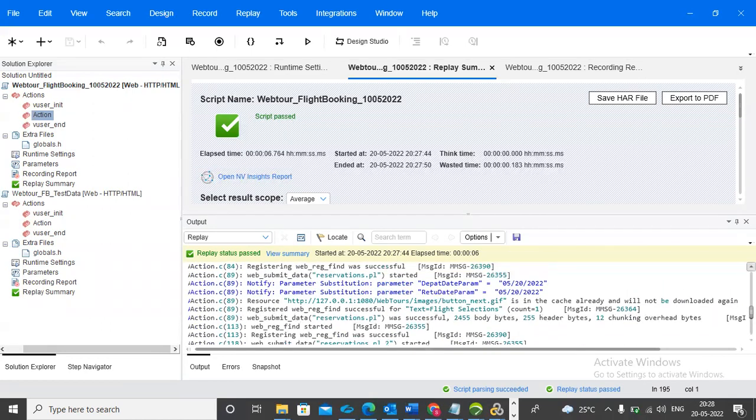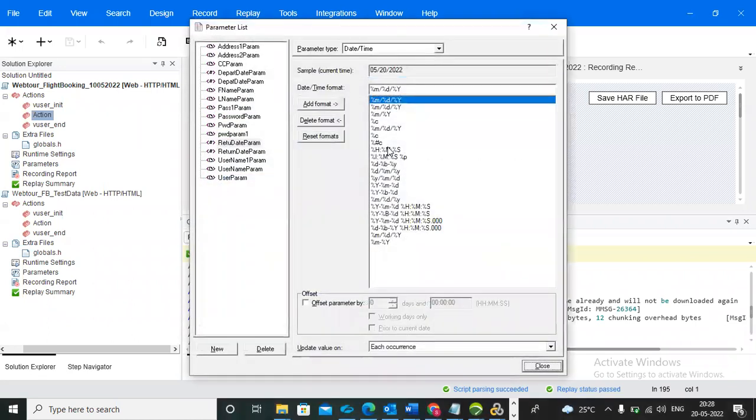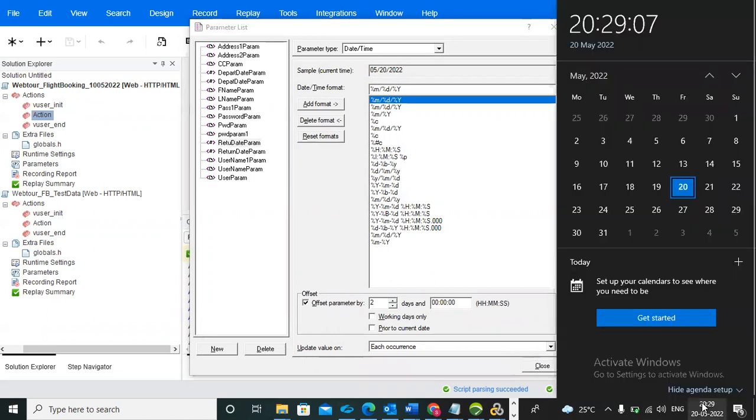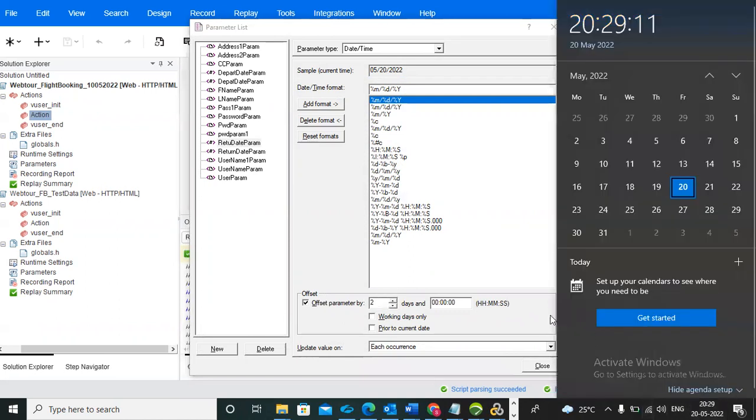See, you can observe departure date, arrival date: 5/20/22. Maybe I want a future date for the return date. Today is the 20th, but I want a different date, so what do we need to do? Go to the parameter properties; the shortcut is Control L. Once you come here, the return date will be there. Click on offset and give 2 days. Two days means which date will come? Today is the 20th, so 2 days means 21, 22 will come. So the future date will be picked.